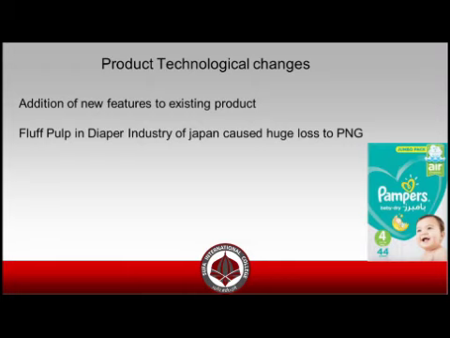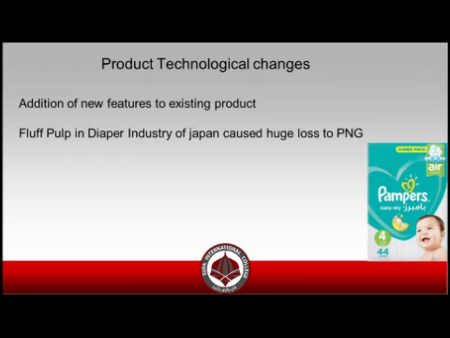fluff pulp was an ingredient added in the diapers, so the diapers were thin and comfortable for the kids. They were not like huge bags of Pampers. So what happened was that people in the US shifted from P&G, from Pampers, to the Chinese and Japanese diapers, because they were more compatible for their kids. Their product, the diaper, was enhanced. The new features were added.